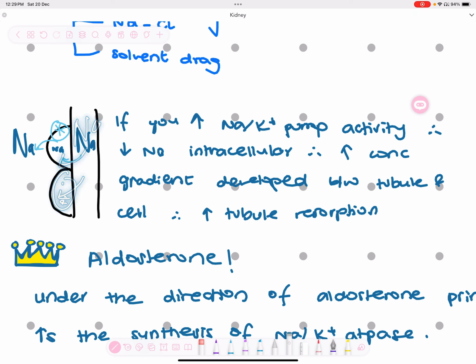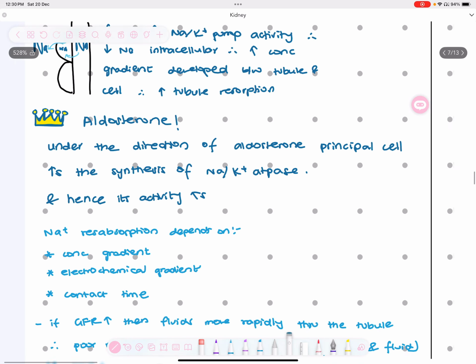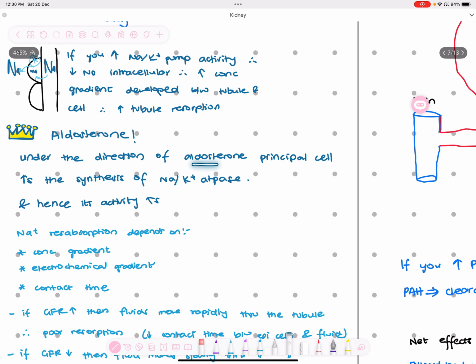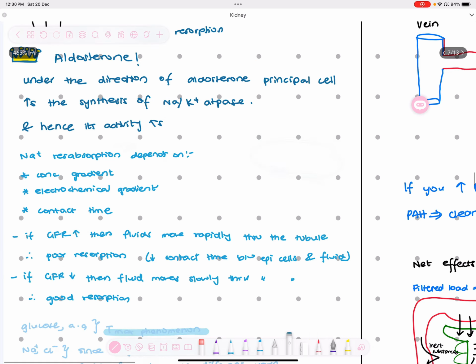जब ये बहुत ज़्यादा sodium poor होगा तो बाहर से excessive amount में sodium अंदर जाएगा। Excessive का एक बहुत अच्छा gradient establish हो गया। So a high concentration gradient has been developed between tubule and the cell. Therefore, there will be increased sodium reabsorption. So that's how a lot of sodium is reabsorbed, all thanks to aldosterone. And under the direction of aldosterone, principal cell increases the synthesis of sodium potassium ATPase and hence its activity increases. और ये किस पर act कर रहा है? Principal cell पर, ठीक है?